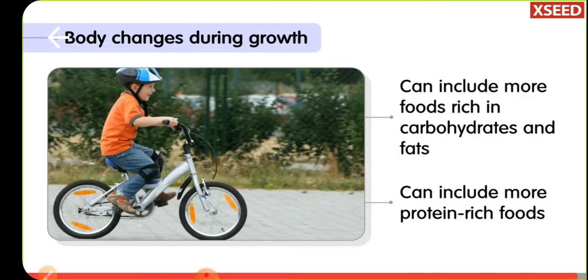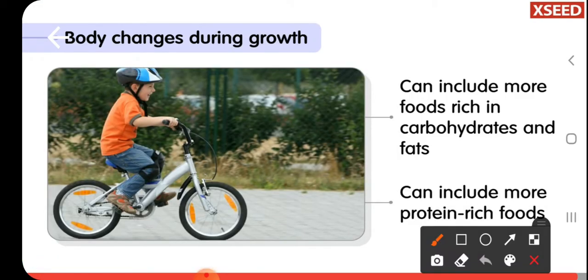So unlike old age people, in growing children you see a lot of physical activity, growth and development. For all these things, they need much more energy. That's why in growing children we should include a rich quantity of carbohydrates and fats, and also protein-rich food, which is slightly different from old age people.